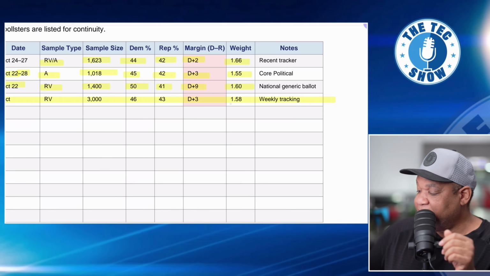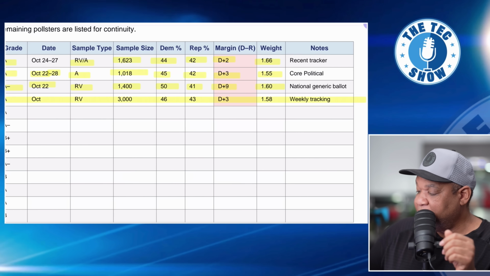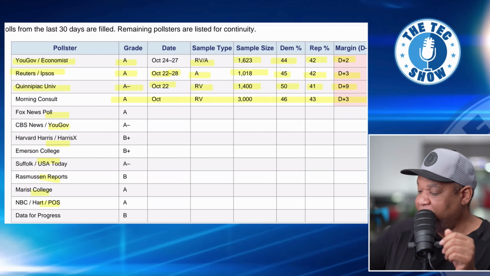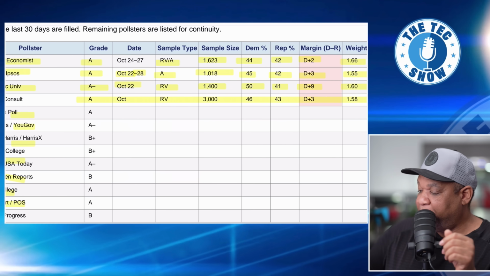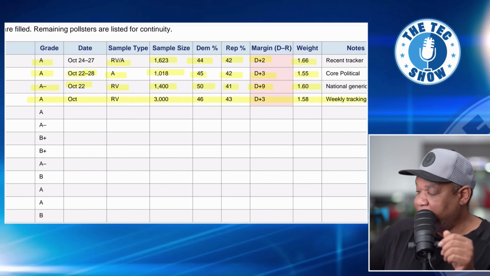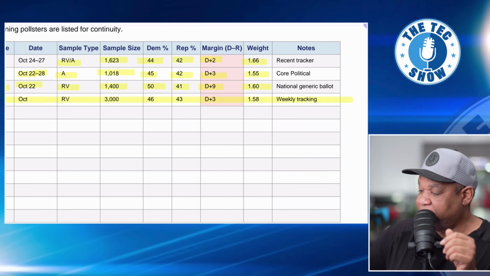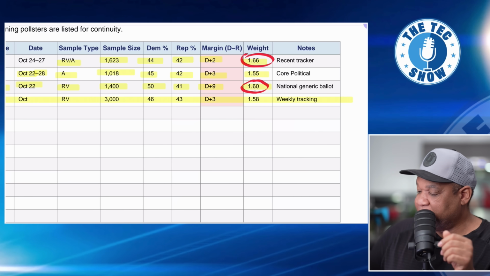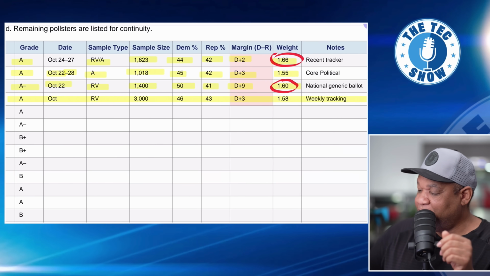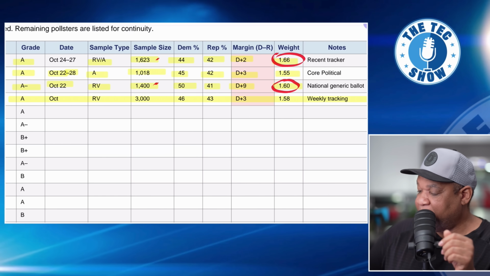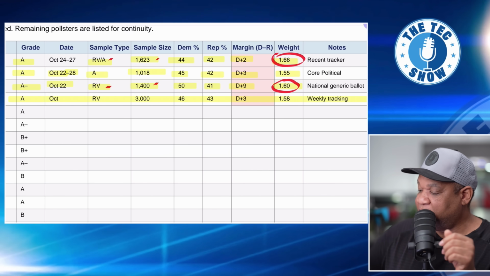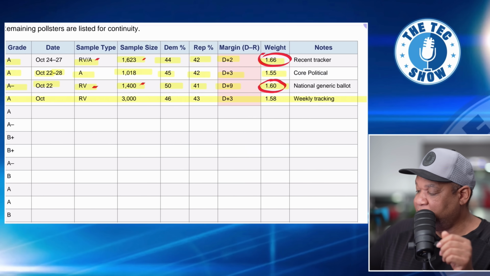Now, what's interesting is you look at the ranking here. So the one that we just did, Quinnipiac, you look at that ranking, and then the Economist/YouGov, because that poll was more recent, it carries more weight, just a little bit more weight. So right here it's 1.66, and the Quinnipiac was 1.60. Even though, and you have to look at sample size, there's a difference in sample size: registered voters here, registered voters and adults, so you have to add that in, so that's going to reduce the amount.